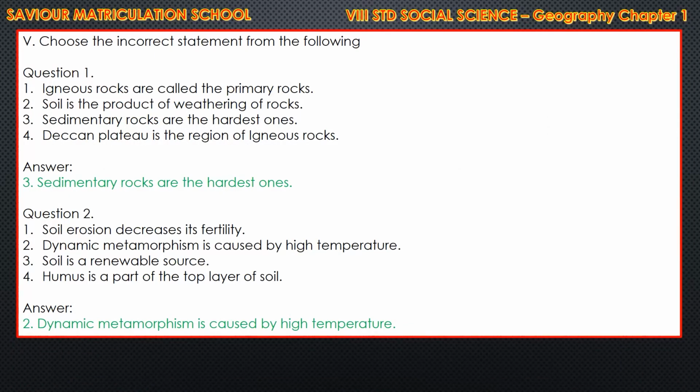And now we'll pass on to Roman letter 5. Choose the incorrect statement from the following. Which one is incorrect? Not correct statement. You have to write among these 4. Question number 1. The statements are igneous rocks are called the primary rocks. It is correct only. Soil is the product of weathering of rocks. It is also correct.